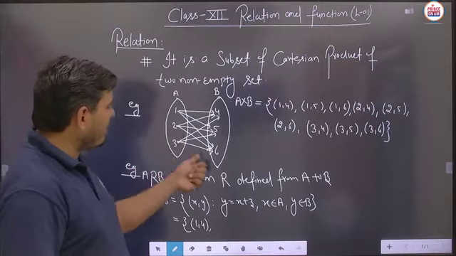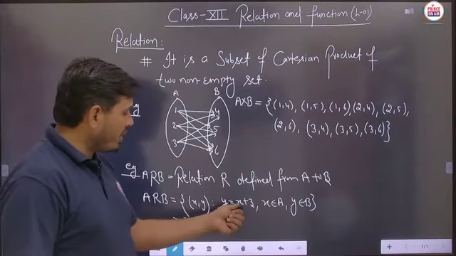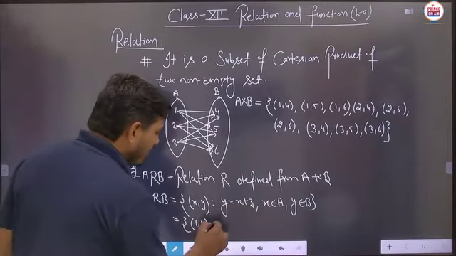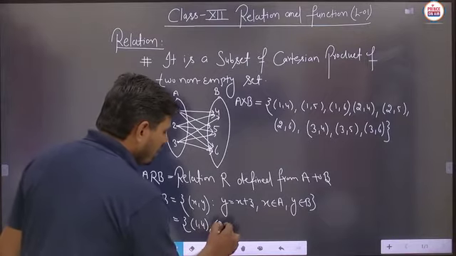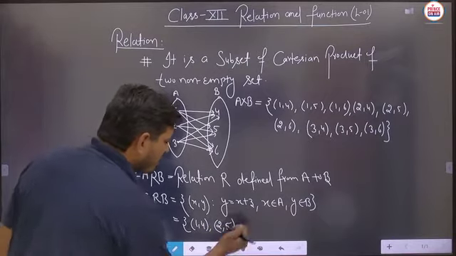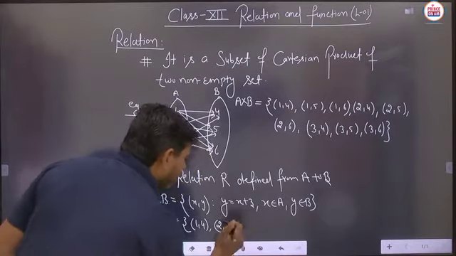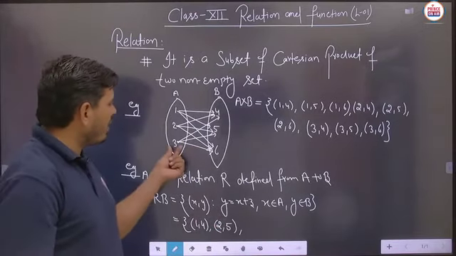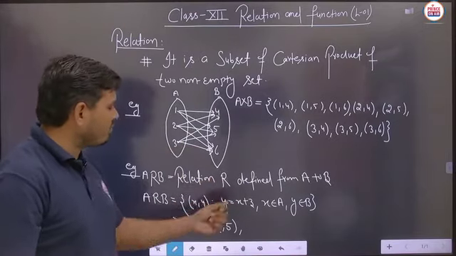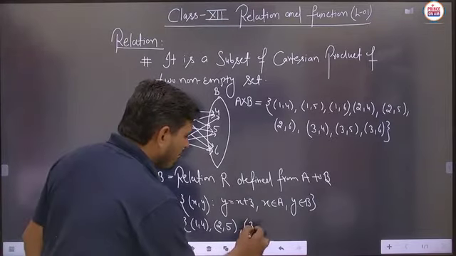Now the next element, 2, we will take here. If we take 2, then 2 plus 3 will be 5. So basically if we take the value of x as 2, then the value of y will become 5. Is it clear? So we have to take here 5. Next we say that if we take the value of x equals 3, then we will write here 3 comma 6.